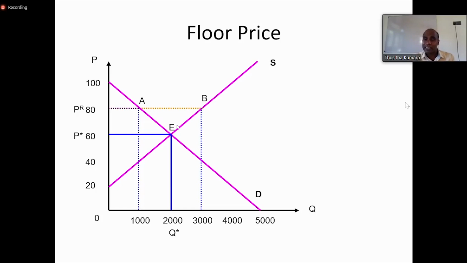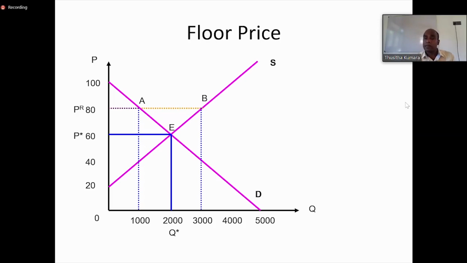If we are not getting an effective floor price, of course, there is no meaning, because as we just discussed, our objective was to set the price at 80, but it will end up at 40. So if we want to make this price 80 an effective floor price or minimum price, then the government needs to buy out this A to B amount.